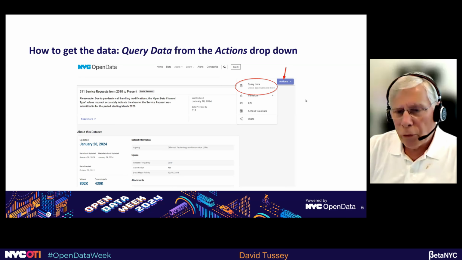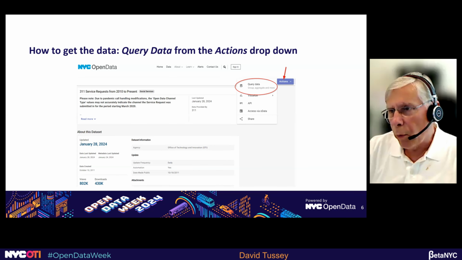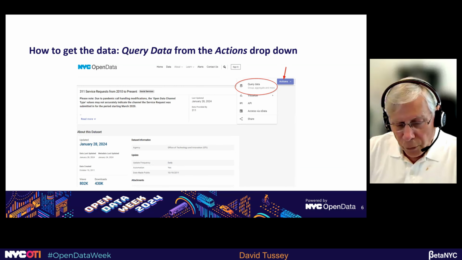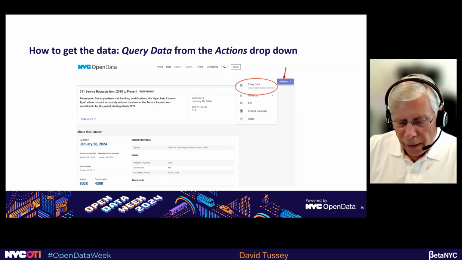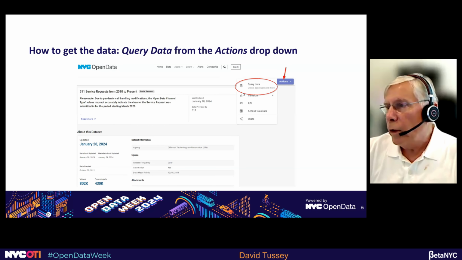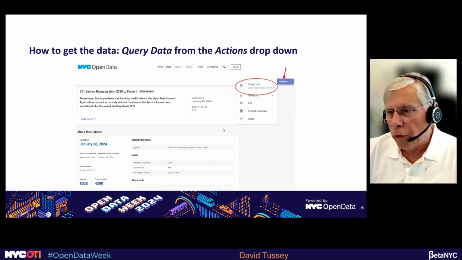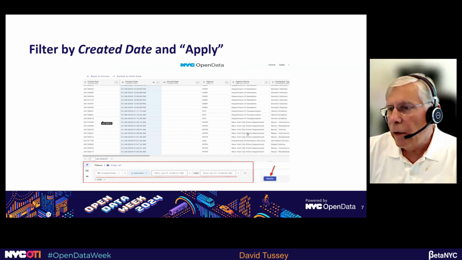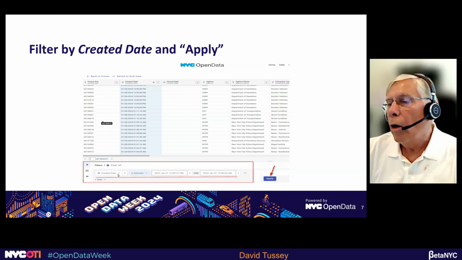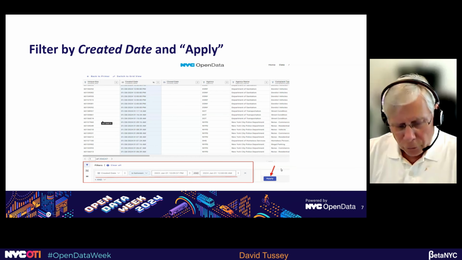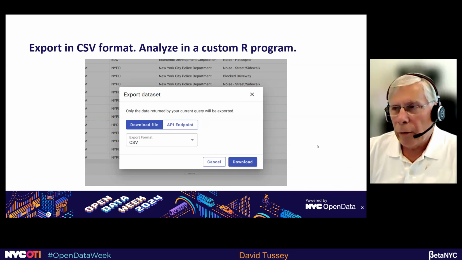I want to just briefly show those who may not be familiar with the Open Data portal. It's super easy to get this data out. All you have to do is search for the 311 service request. The data set will come up, and then you go to this little query data menu that's over on the right, and you hit actions. That drops you in a screen where you can filter on some field, and the field you usually want to use is created date, and you can select those and select apply, and out comes the data.